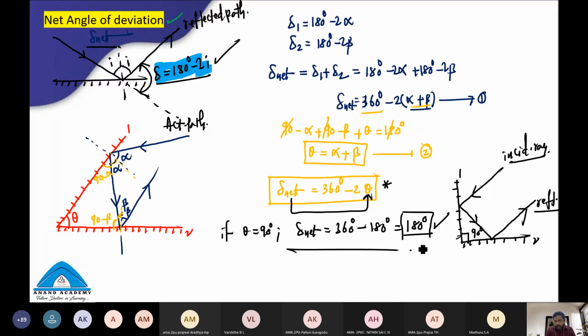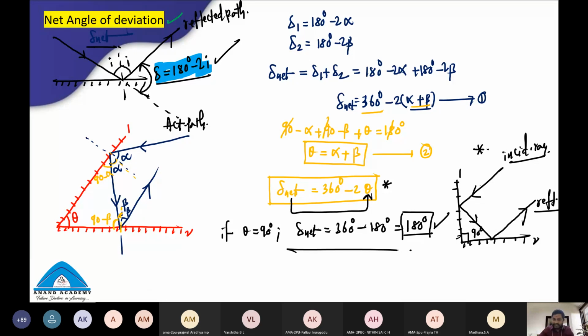So this is how the questions will be asked. I'll show you how the questions will be framed based on this topic. The star mark. Focus here, everybody. If the incident light ray and the final reflected light ray are anti-parallel to each other, what is the angle between the two plane mirrors?